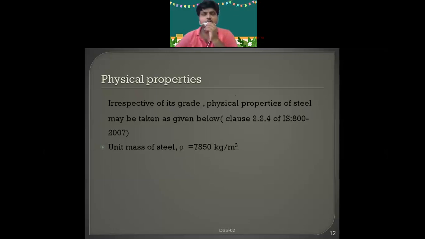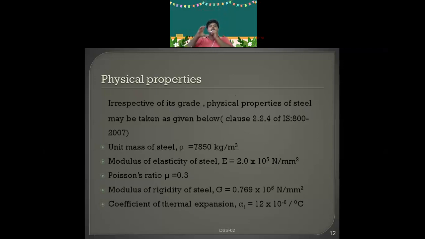See, here I have mentioned the clause. If you have the code, you just refer to clause number 2.2.4 of IS 800-2007. This is the question you may come across in your short answer type: what are the physical and mechanical properties? So first is what? Unit mass of steel.